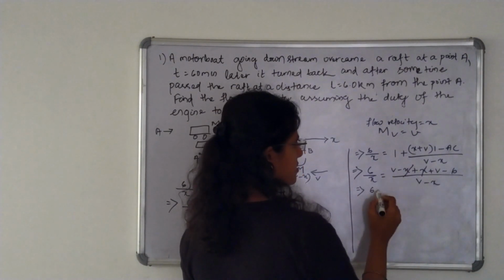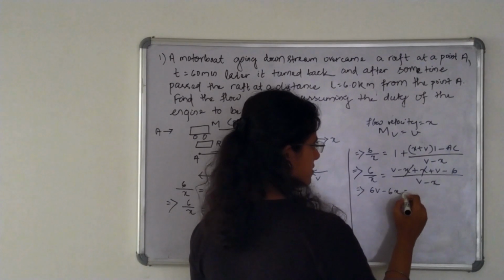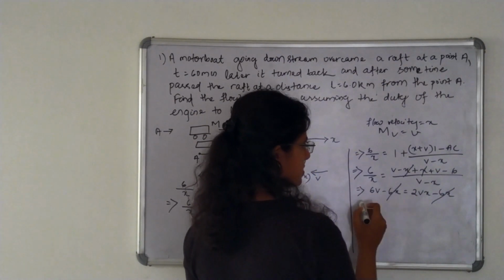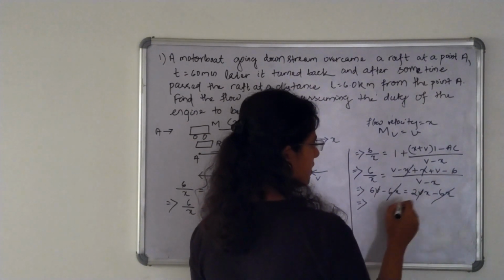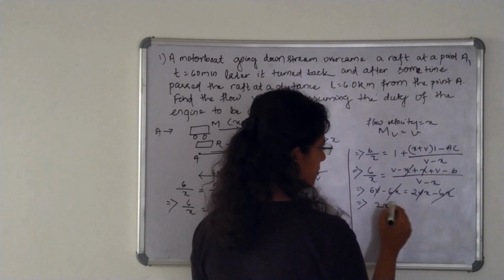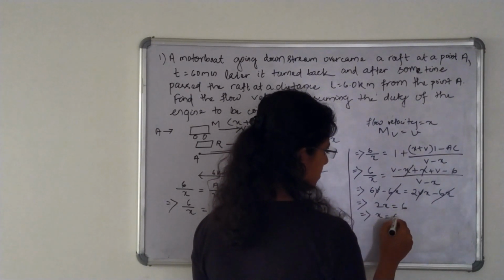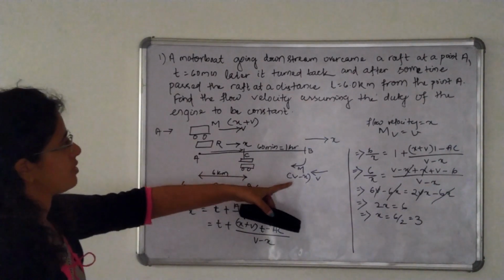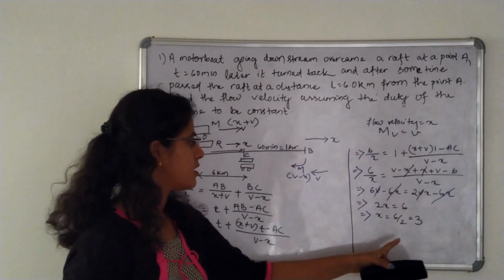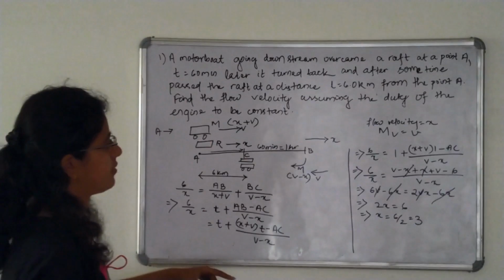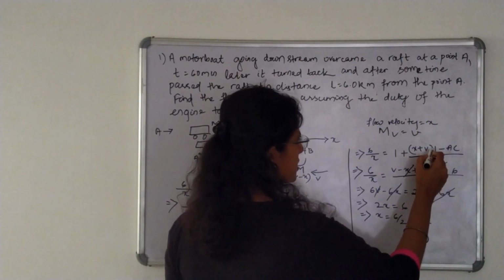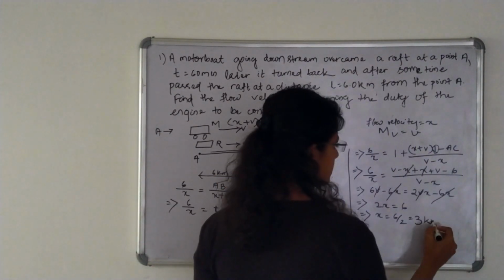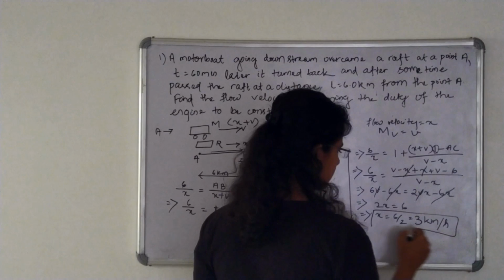Okay. So if we cross multiply this term, 6B minus 6X is equal to 2BX minus 6X. So minus 6X cancels out and B cancels out. So we are left with 2X equal to 6, and X is equal to 3. So the flow velocity, here we have taken flow velocity as X. So X is equal to 3 km per hour. Here we have taken the time as 1 hour and the distance is also in kilometers. So it is 3 km per hour.